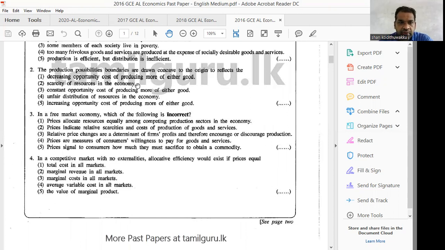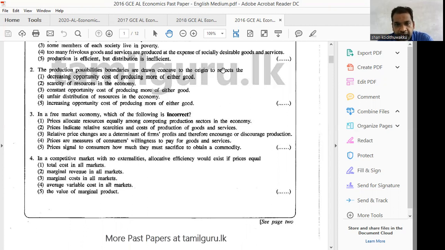Then here, when it comes to concave, concave means bowed outward from the origin of the diagram. Therefore, it indicates increasing opportunity cost. You should know what is concave, what is convex, and what is a straight line, the constant.